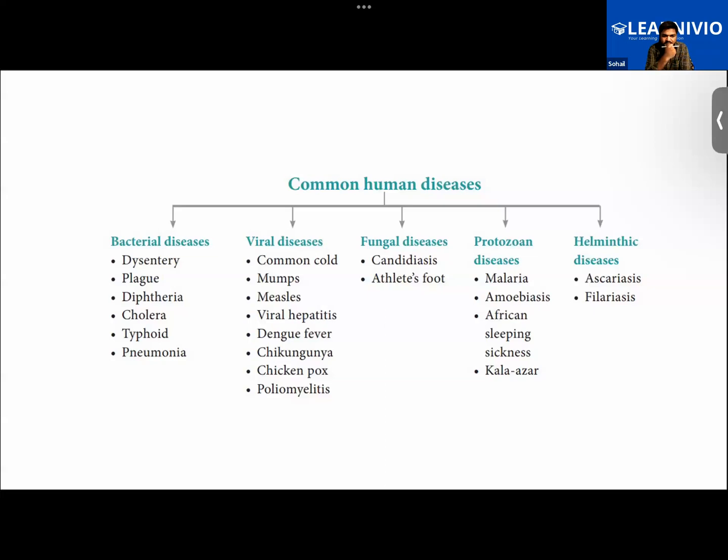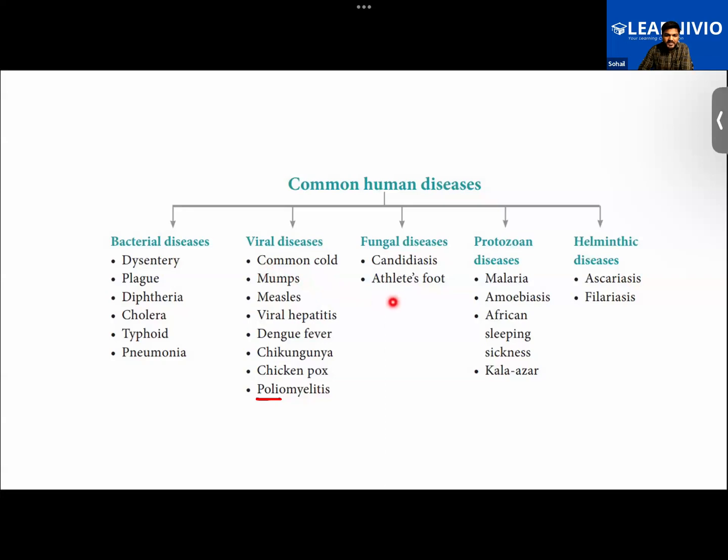For example, all the diseases you see in the first row, like dysentery, plague, diphtheria, cholera, typhoid or pneumonia, all of them are bacterial diseases. Then diseases like common cold, mumps, measles, viral hepatitis, dengue fever, chikungunya, chicken pox, or poliomyelitis, simply keep this as polio, all of them are caused by a virus.